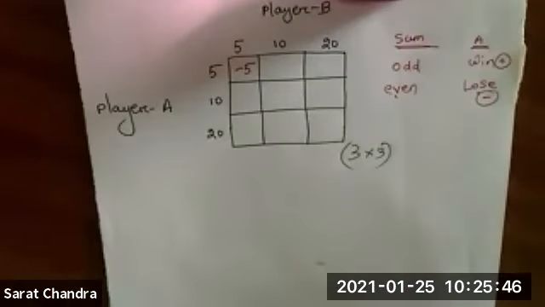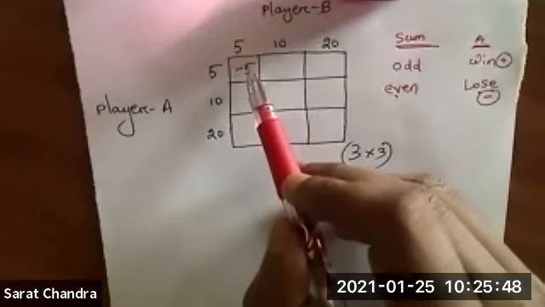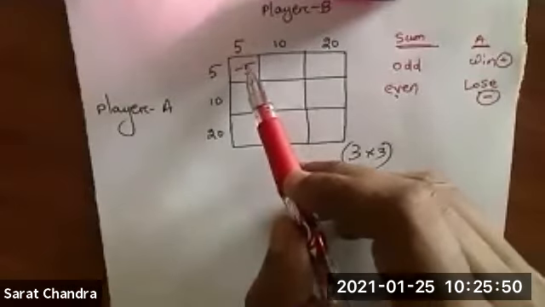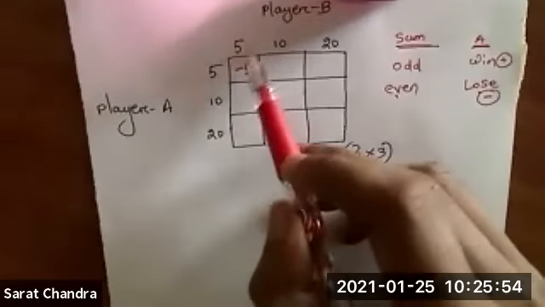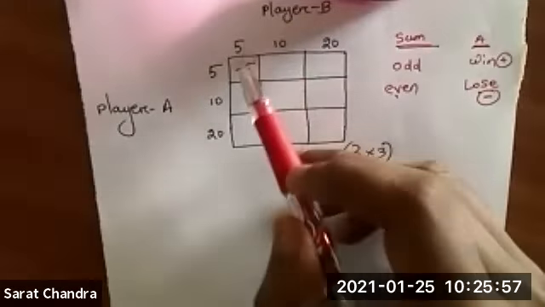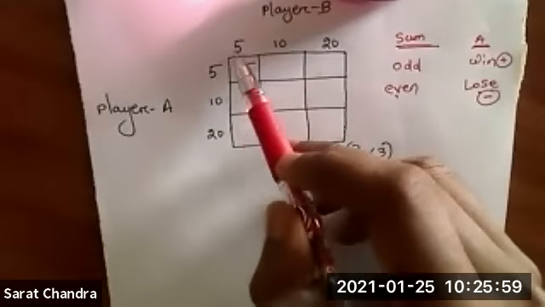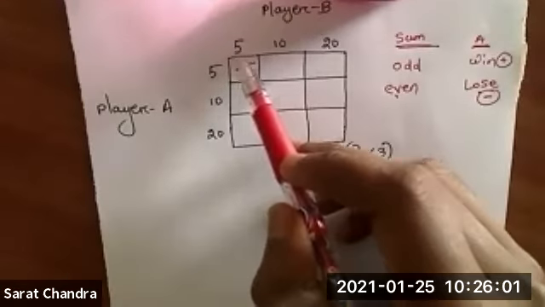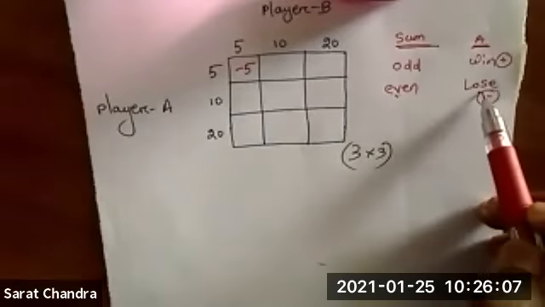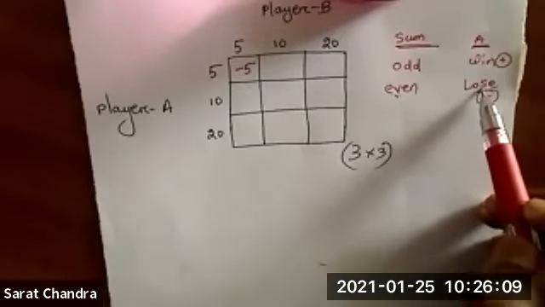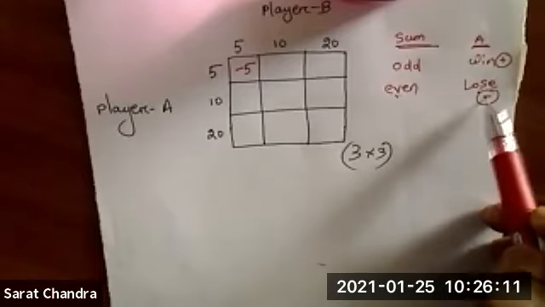Once again I will repeat. I have to fill up this box. So for this box, what are the values? For player A it is 5. For player B it is 5. What is 5 plus 5? 5 plus 5 is 10. Is 10 even or odd? 10 is an even number. If it is an even number, then A will win or lose? A will lose. Lose means negative, win means positive.